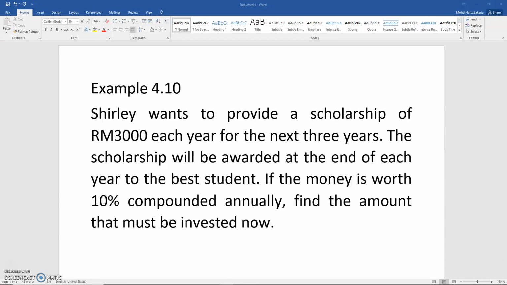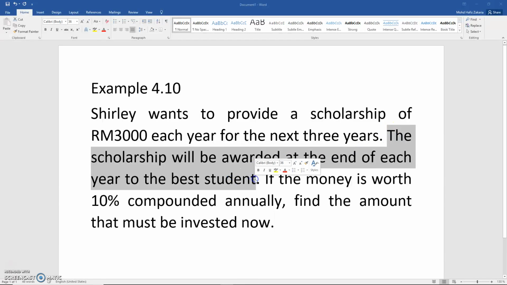for this question I want to emphasize what is meant by ordinary annuity certain. If you look at this statement here, the scholarship will be awarded at the end of each year to the best student, this is among the indicators that show that this is a question of ordinary annuity certain. Just to recap, there are several kinds of annuity.